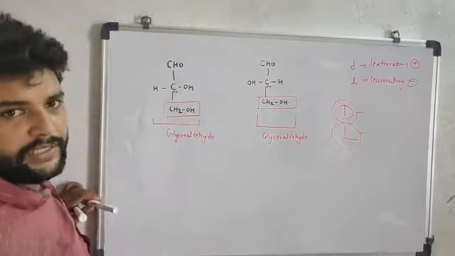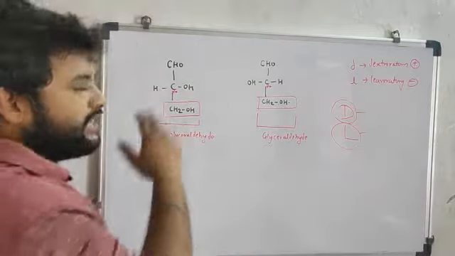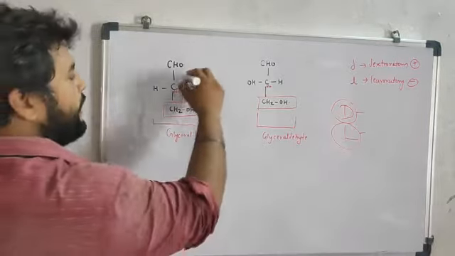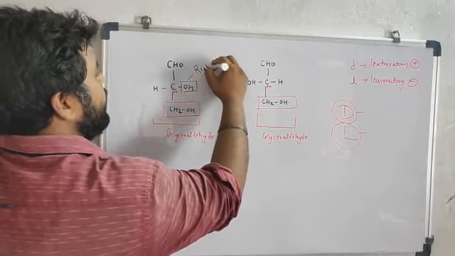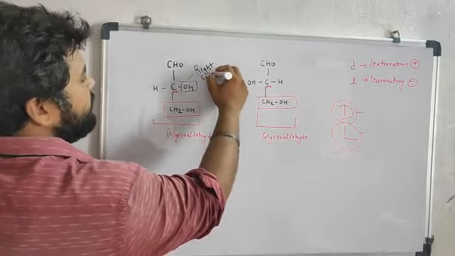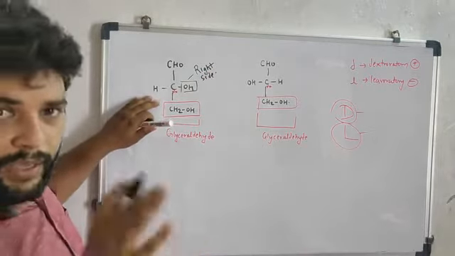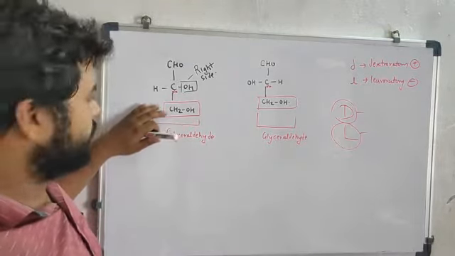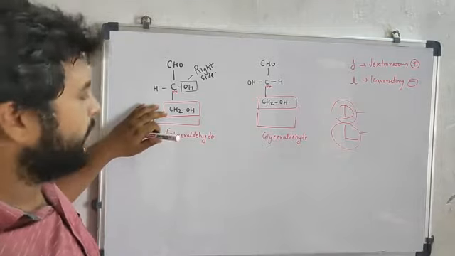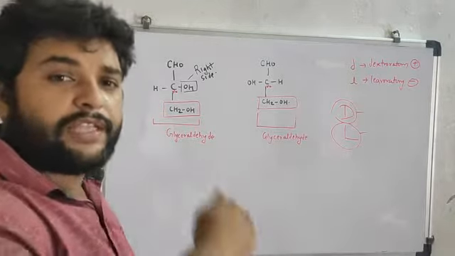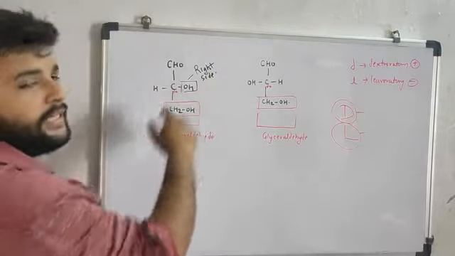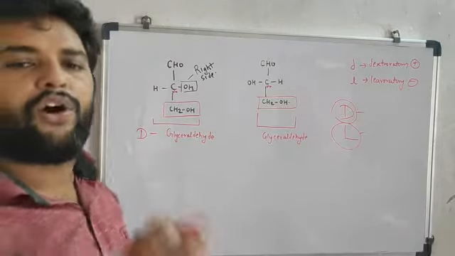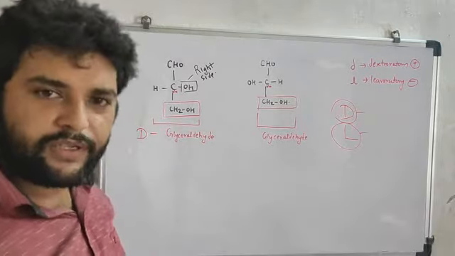If on that previous carbon the OH is present on the right side, then it is called D-glyceraldehyde, or D-glucose, D-lactose, anything else.